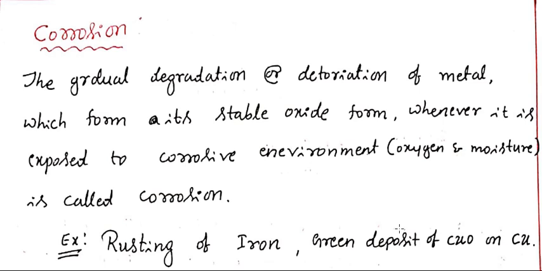Generally, this unstable iron reacts with oxygen and moisture present in the atmosphere, and reforms as its respective metal oxide such as ferric oxide.